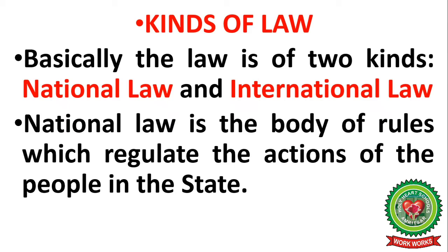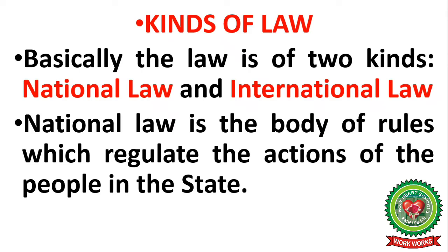Next, I will discuss the kinds of law. Basically, the law is of two kinds, that is national law and international law. Obviously, national law is applicable within the country and international law is the law of the nations.